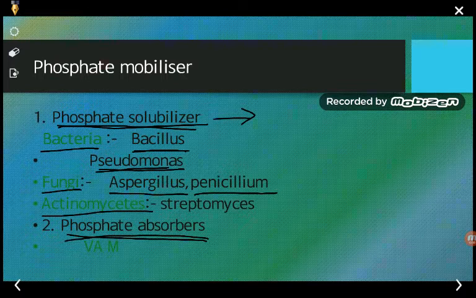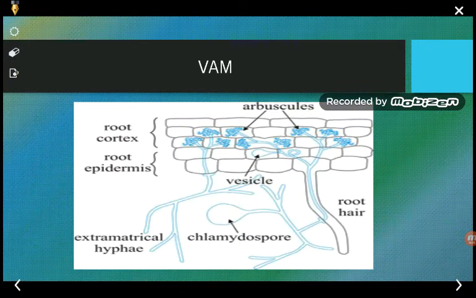So in the case of examination, if you are going to face a theory exam, then you are asked to write down the examples of certain phosphate solubilizers. So that time you are expected to write the examples with the descriptions. So these are the examples. The phosphate solubilizers, normally they may be bacteria, fungi and actinomycetes. We are going to see one by one the photos of the.